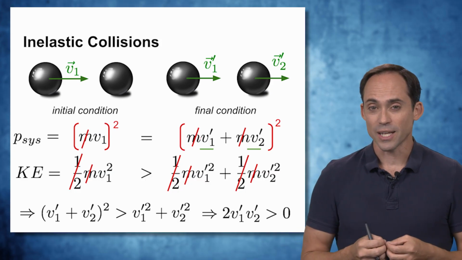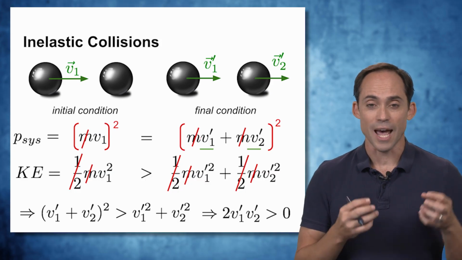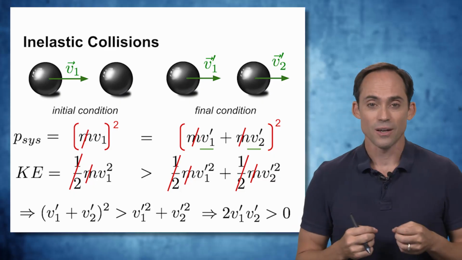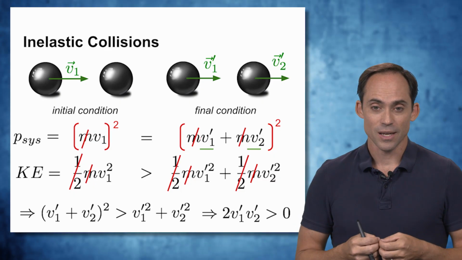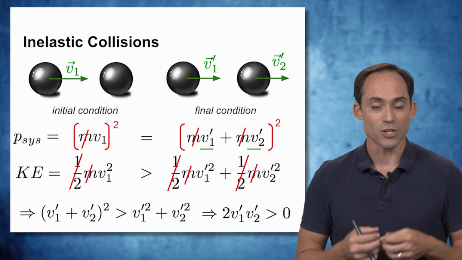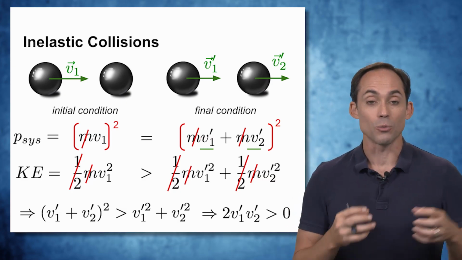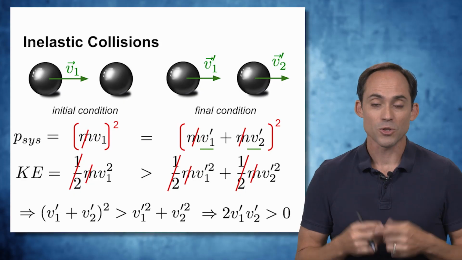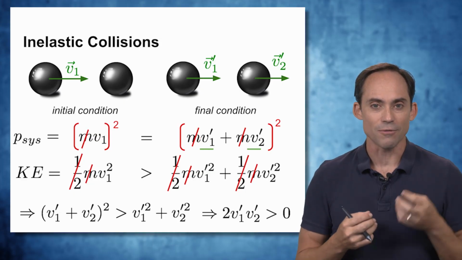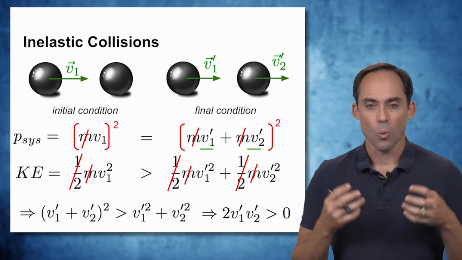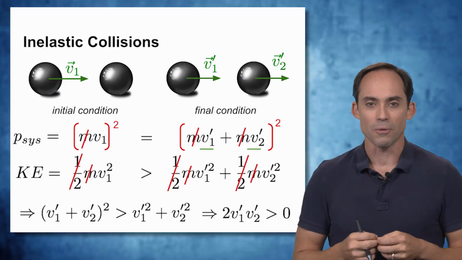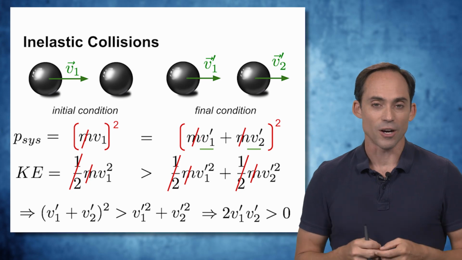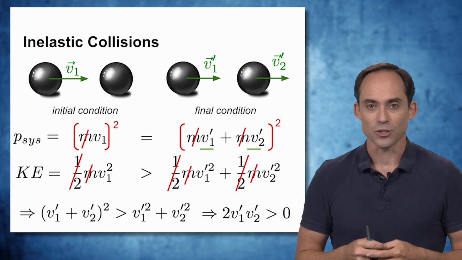And really what that's telling us is that the two objects have to be moving together in the same direction as a result of this collision. And again, if we look at our momentum conservation, they have to be moving together in the direction of the original motion of the ball. So in this case, in an inelastic collision, that first object that came in wasn't slowed down completely. It still carries with it some of its motion, and that's again a very common result for inelastic collisions.